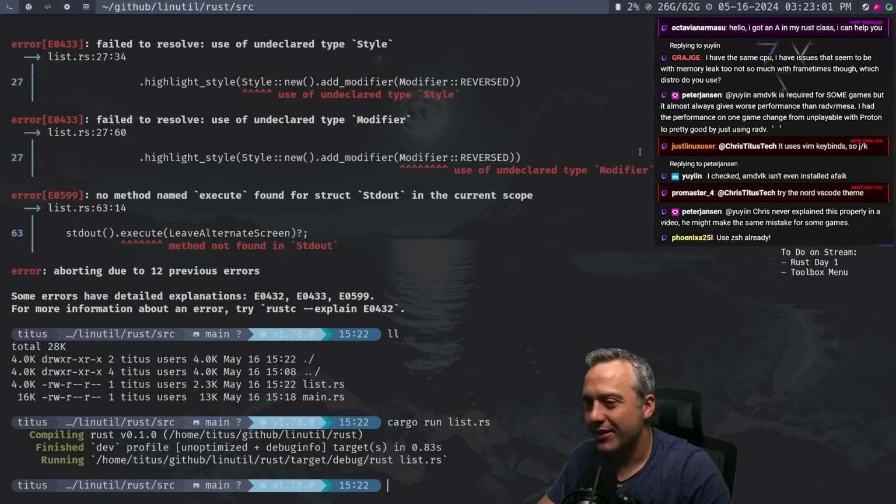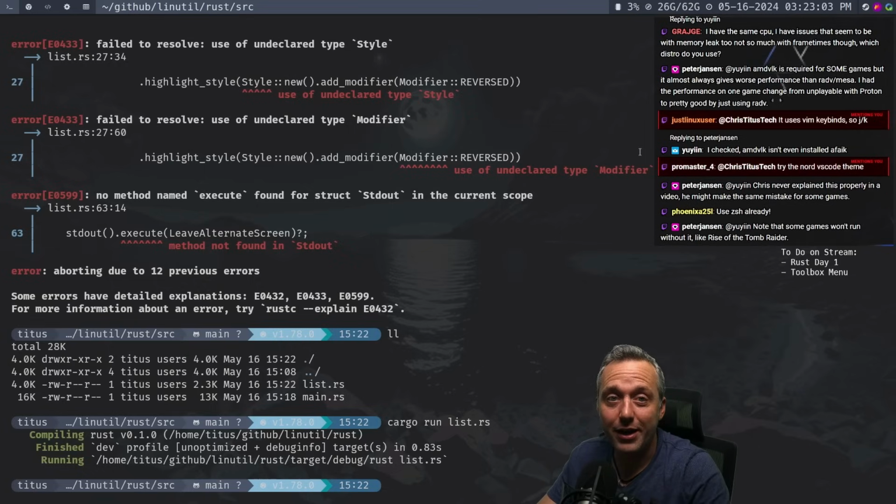I'm good with that. No, we're not doing ZSH. I'm a bash guy. I'm a simple man. Bash is the way to go. I will die on that hill.